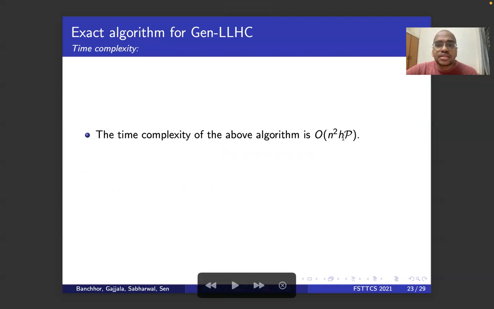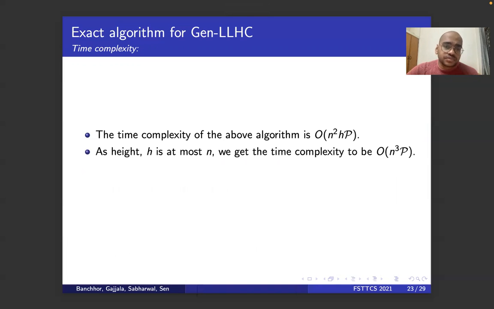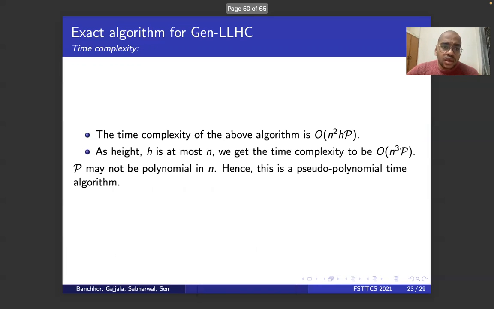N is the number of characters, h is the maximum height. And maximum height can be at most n, that can be proved. So this runtime is n cubed times the penalty bound. Since P may not be polynomial, this is again a pseudo polynomial time algorithm, and so we give a PTAS for this now.